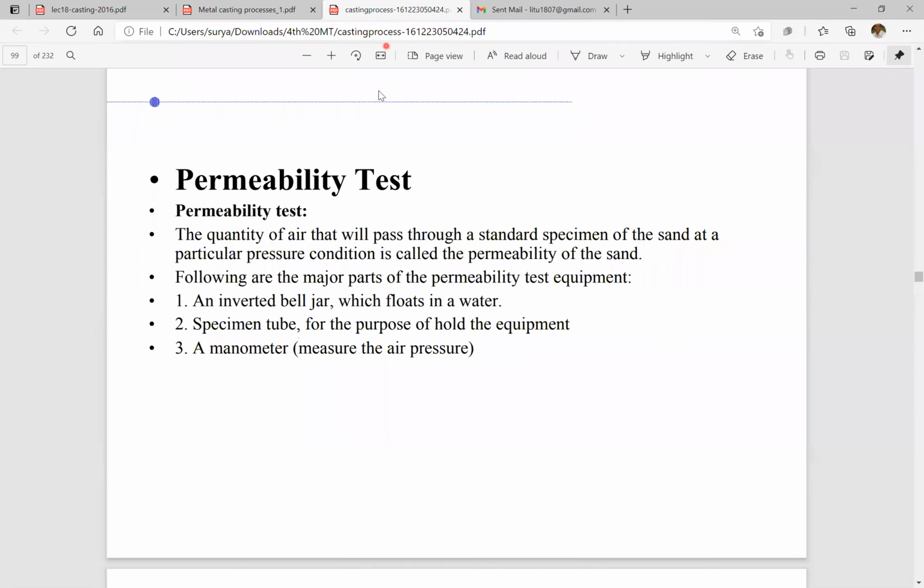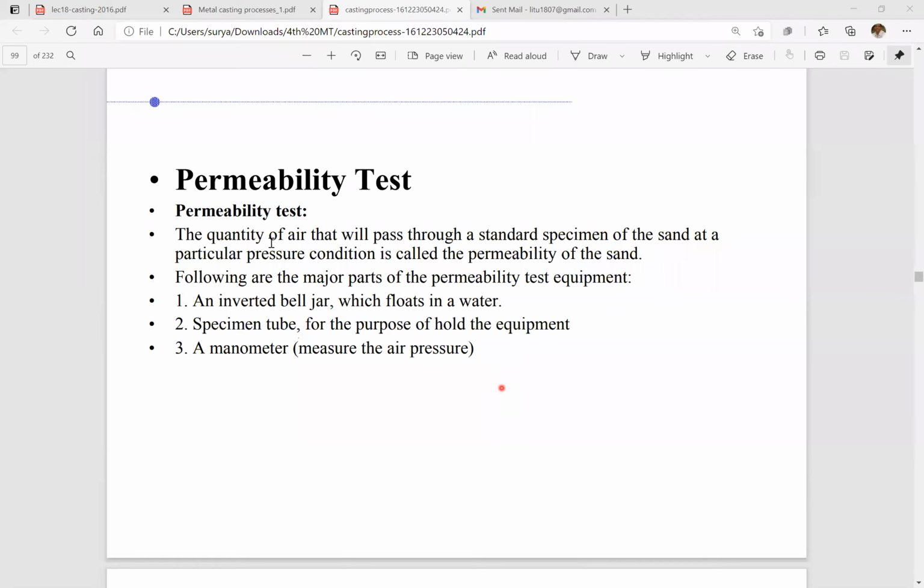And it will be asked most of the time. Permeability questions, short questions of 1 mark, will be asked from casting about permeability. So what is permeability and what is the importance of permeability is very essential for you. Does dry sand have good permeability, or does wet sand? That will always be a question.